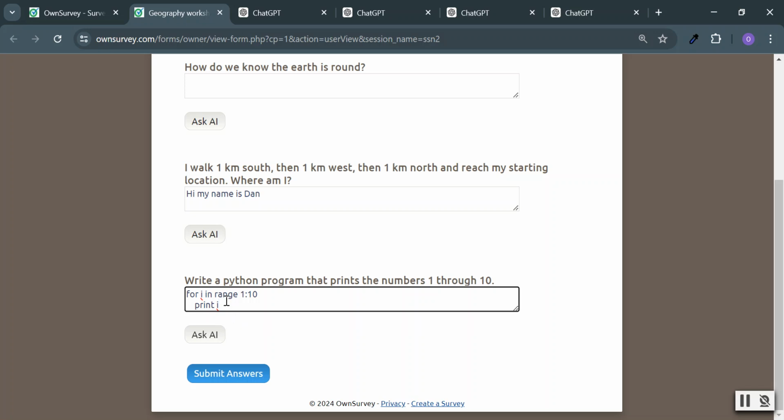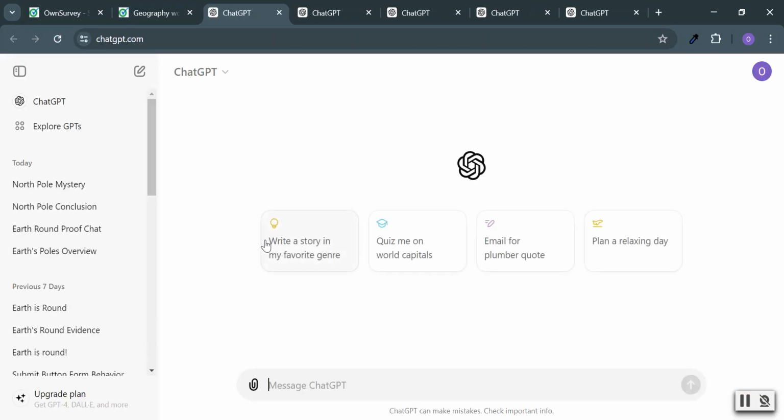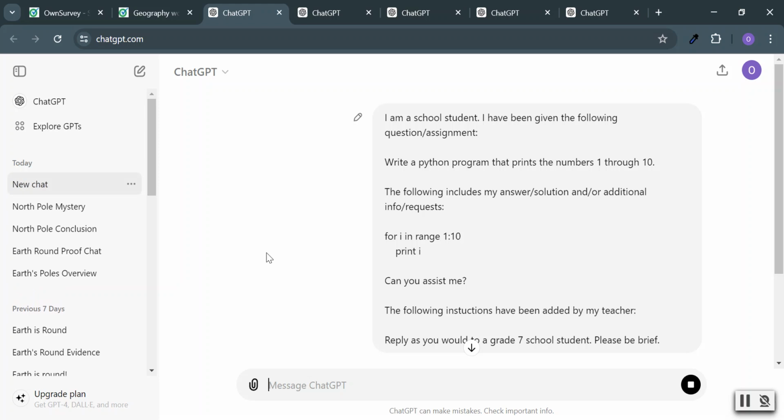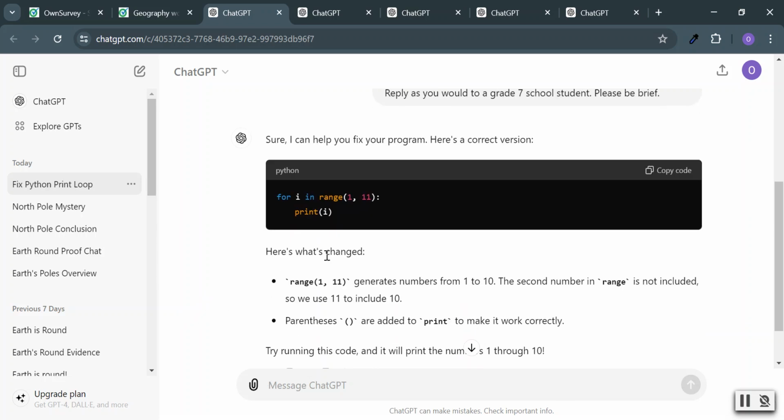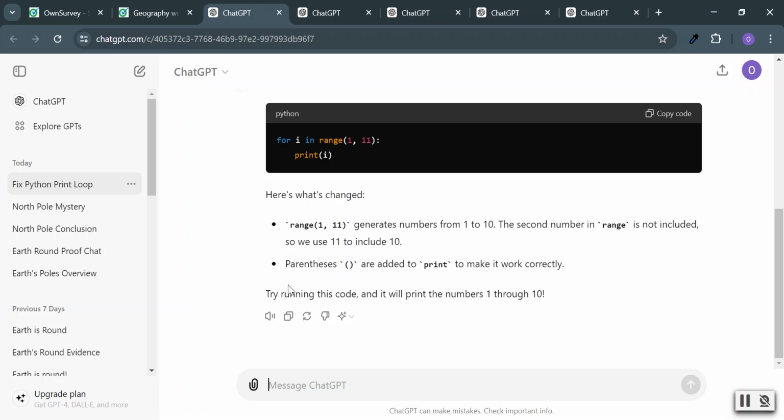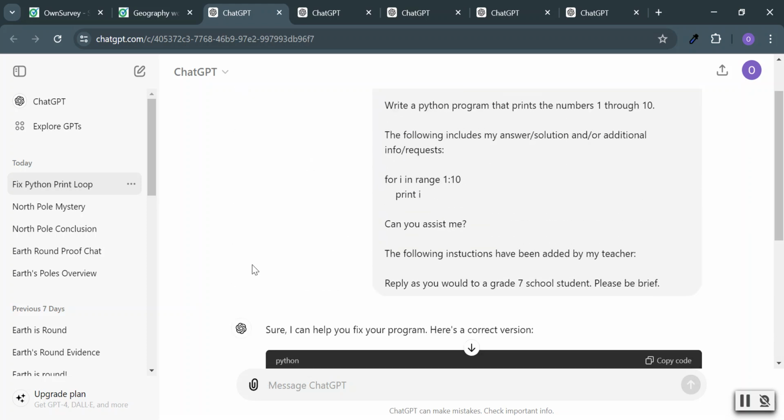So the student got it a little bit wrong, but the good thing about AI is that AI could read the student's answer and help him through steps to get to the correct answer, showing the student's mistakes. So let's see. Ask AI. Sure, I can help you fix your program. Here's the correct version. Here's what's changed. So it shouldn't be 10, but 11. And the parentheses are needed. We forgot the parentheses, right?